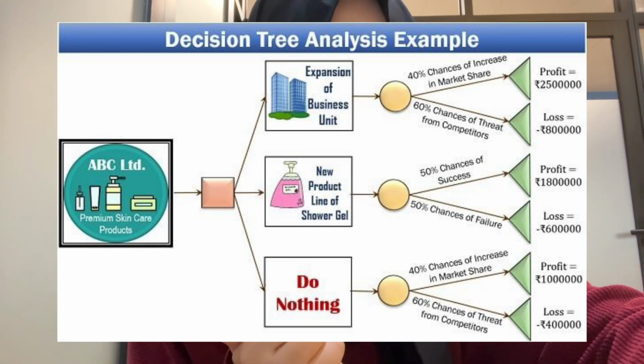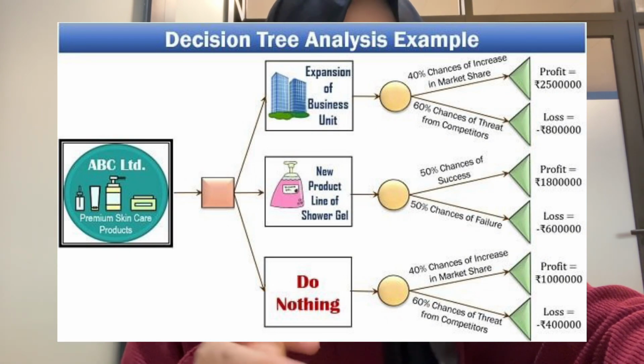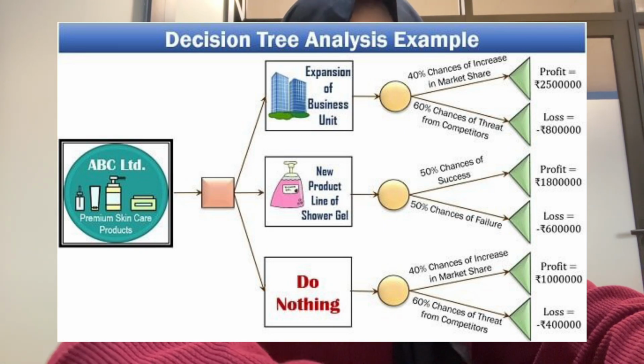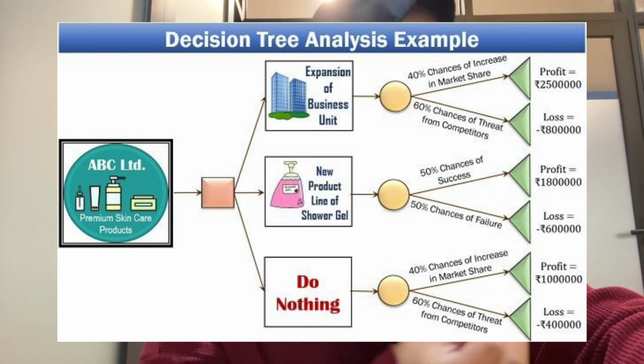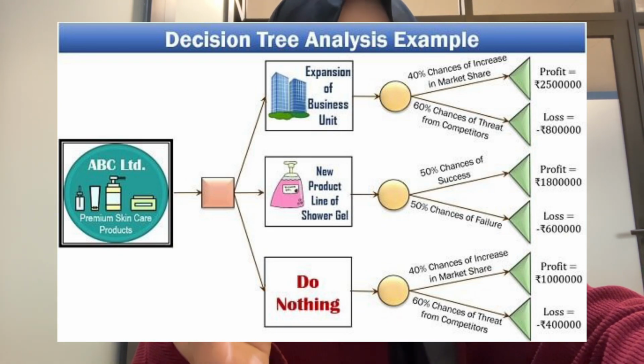First is expansion of business unit. If the company expands the business, we have two options, or two leaf nodes, the possible outcomes of each action. For the expansion action, here we have two. First is a 40% chance of increasing market share, with the profit and loss. And if they want to launch a new product, they will have a 50% chance of success and a 50% chance of failure. With the profit and loss, we can see in the pictures.